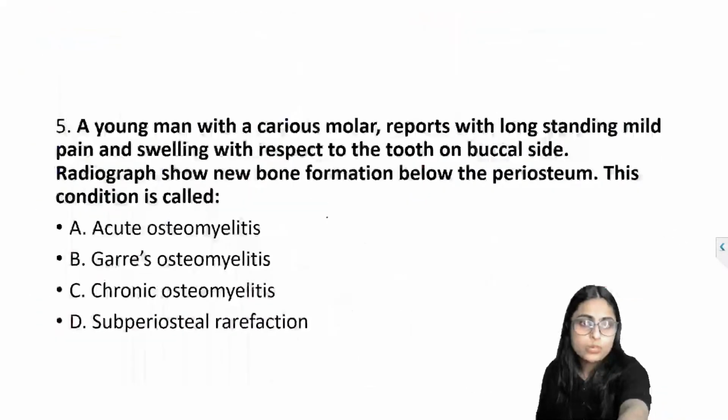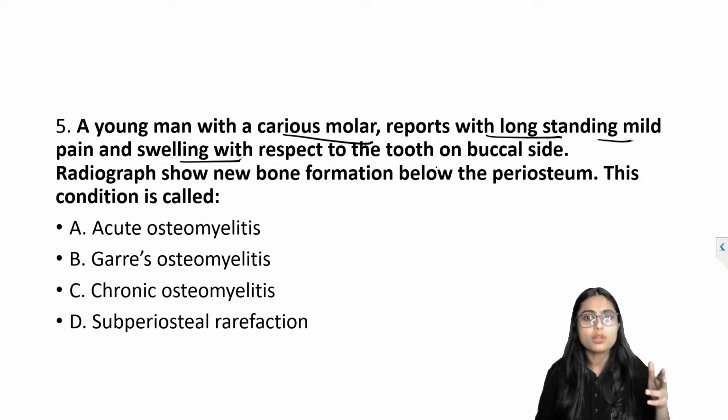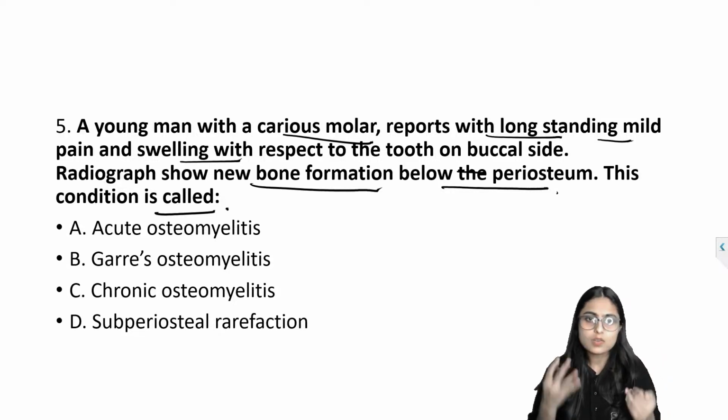Moving on to question number 5. A young man with a carious molar reports with long standing mild pain and swelling with respect to the tooth on the buccal side. Radiograph showed new bone formation below the periosteum. This condition is called as. Again, this is also easy.